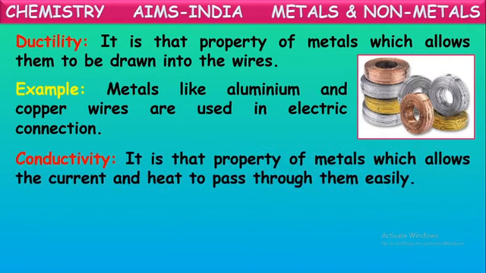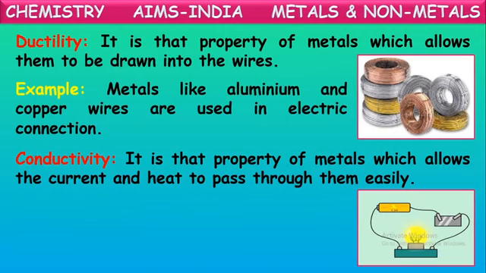Okay. Next property, conductivity. It is a property of metals which allows them to pass the current through them, not only current, even heat also. The property of metals which allows the current and heat to pass through them is called conductivity. Metals are good conductors of heat and electricity. They can pass current and heat through them.